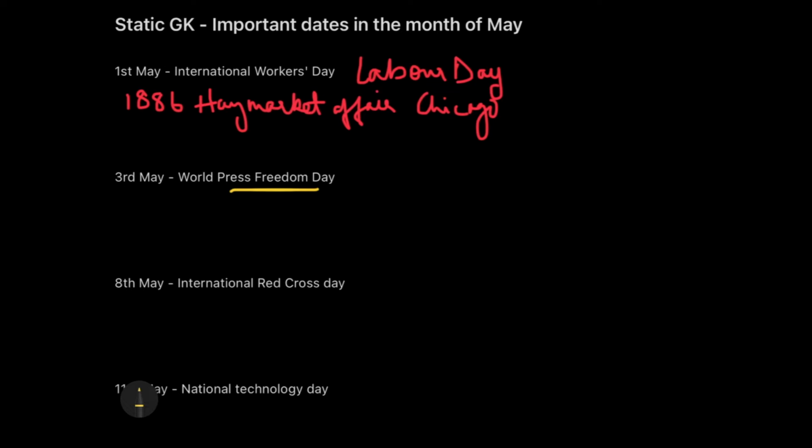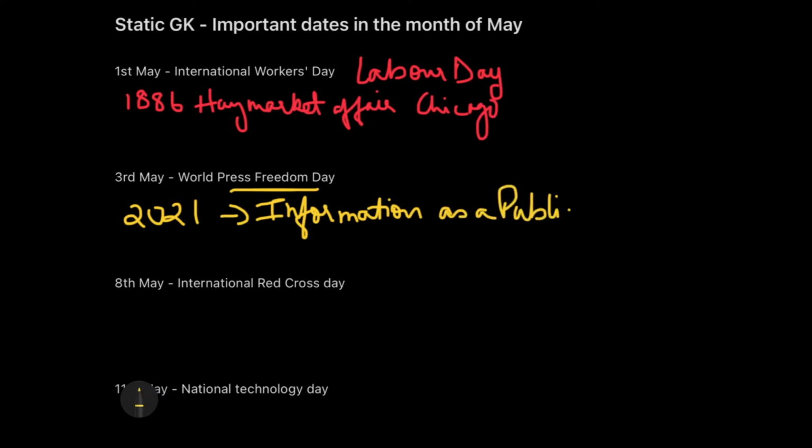And here the theme which you need to remember for 2021 was information as a public good. So I'll just write it down for you, or you can remember. See, information is provided by the press people, right? So information as a public good. Why is it important? Because it is in the cause of public good. So that is the theme of 2021.